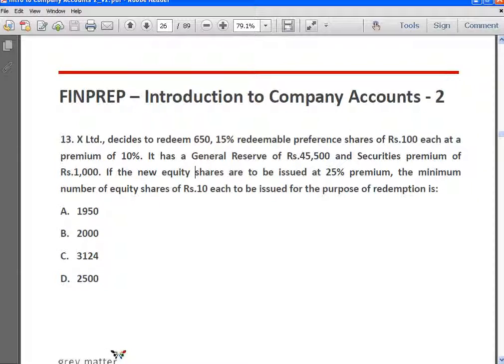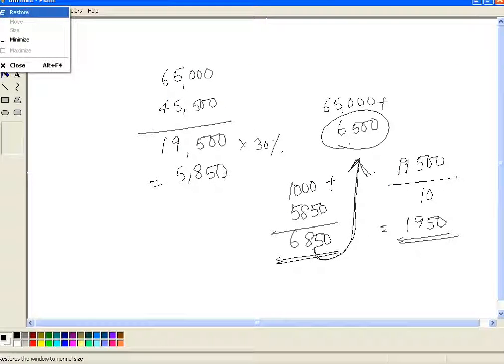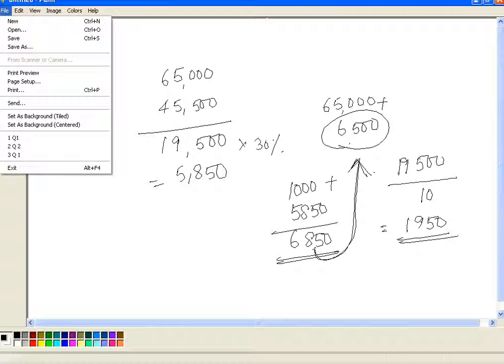X Limited decides to redeem 650 15% redeemable preference shares of rupees 100 each at a premium of 10%. It has general reserve of 45,500 and securities premium of 1000. If the new equity shares are to be issued at 25% premium, the minimum number of equity shares of rupees 10 each to be issued for the purpose of redemption is how much? Okay, so this is similar to the previous problem.